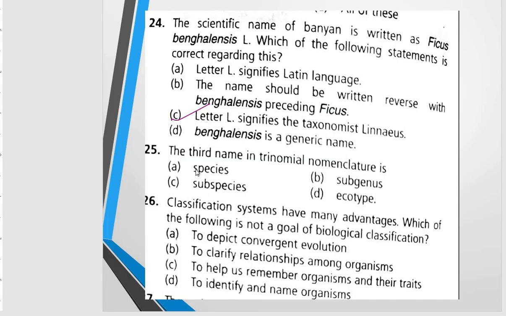Right? And the other three options, A, B and D, are not correct. Bengalensis is the species name, right? And L also doesn't signify Latin language, and it should not be written in reverse. So the next question is, third name in trinomial nomenclature is, and the correct option will be subspecies. So first is genus, second one is species, and if it should be further categorized, the other group will be for subspecies.